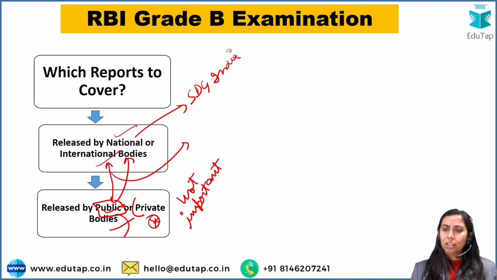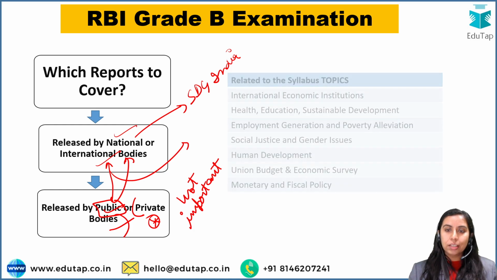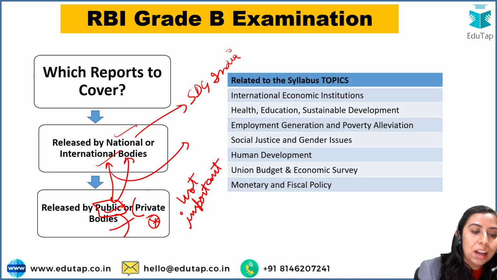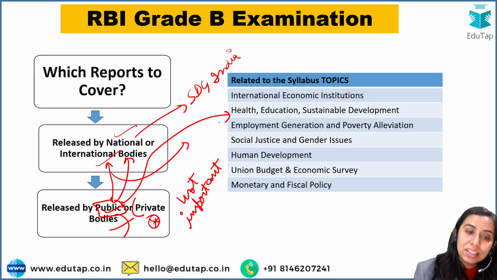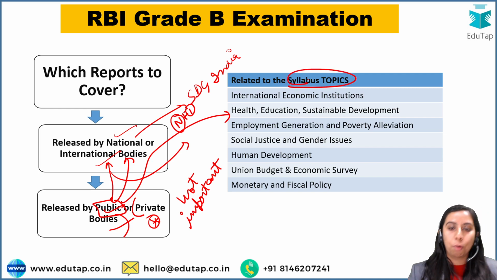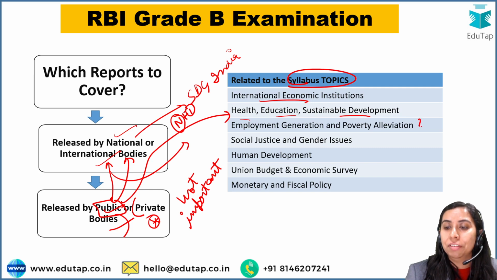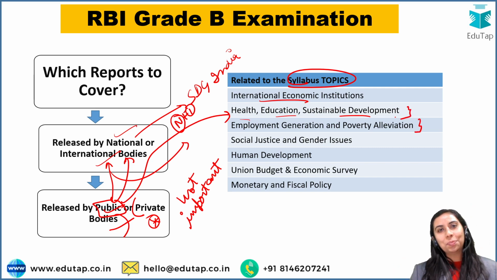Because if we go on counting, there will be many reports released by these bodies, even the public bodies. One next step of division is your syllabus. So the reports that are released by public bodies, national as well as international, and are related to your syllabus topics are important for you. The syllabus topics that have been seen in the examination are international economic institutions, health, education, sustainable development, employment generation, and poverty alleviation. I would recommend you to see the previous year papers.